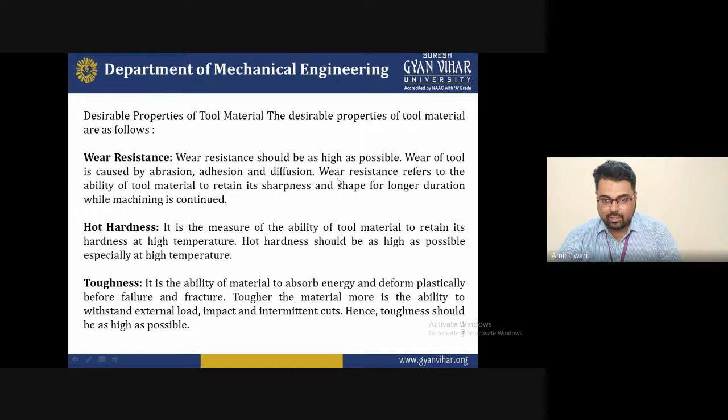With wear, the sharpness is reduced, and our objective is to increase the sharpness. With increased sharpness, you easily cut the metal in less time, good surface properties are achieved, and good machinability is provided. Increasing wear resistance, we can indicate by increasing the hardness of that material.